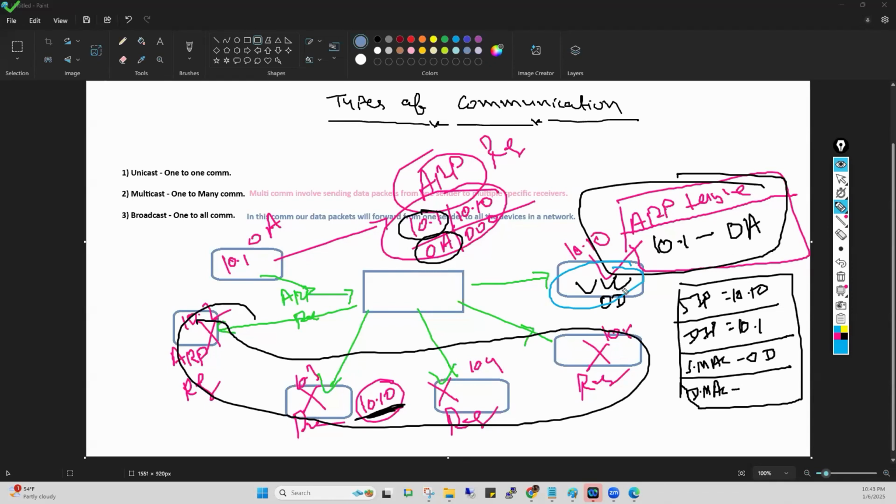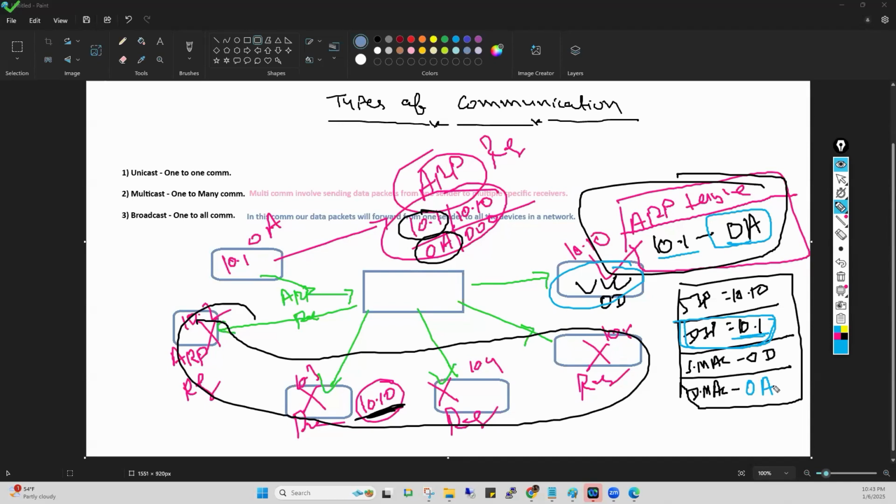This PC will check what the destination IP is. It means this is the IP where I'm going to forward this packet. Now this PC will check, do I have an entry in my contact book for this IP? Now this PC will find, yes, for 10.1 I have an entry in my contact book, or in my ARP table. That is 0A. Now this PC will fill 0A in this packet.